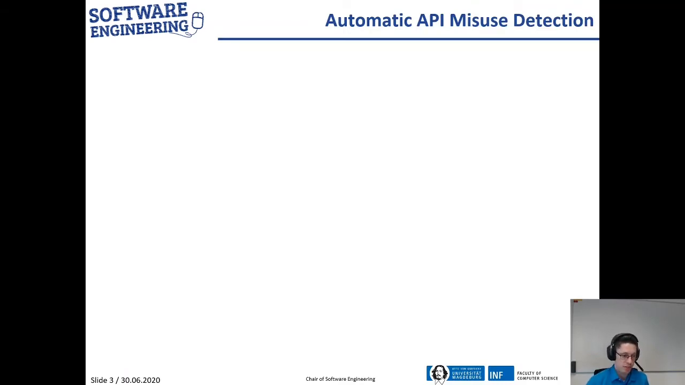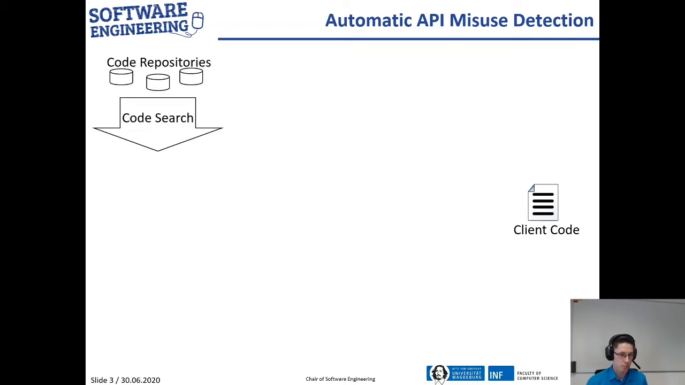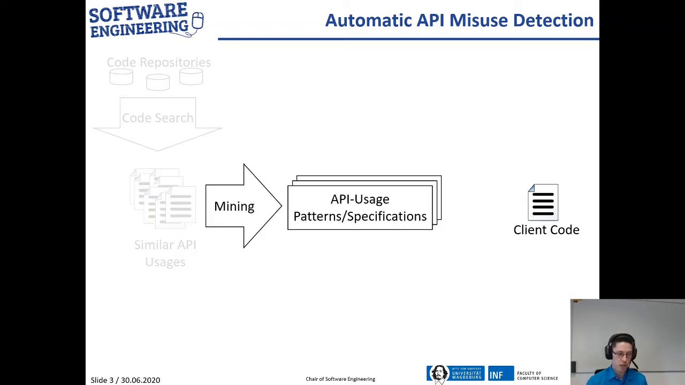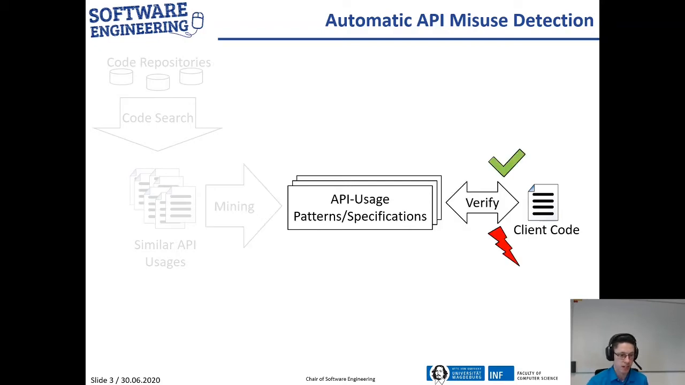Recent API misuse detectors consider the client code that may contain an API misuse and collect code samples, for example by code search, which represent similar API usages. And by these API usages, we can infer pattern specifications or generally rules that describe the correct behavior, how to use these APIs, for example by using a mining technique. Then we can verify the code by checking whether the code satisfies these specifications or not.